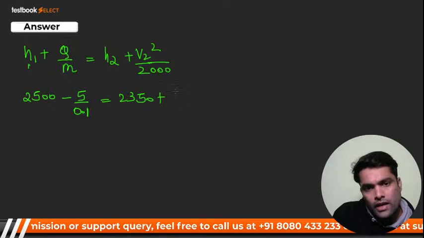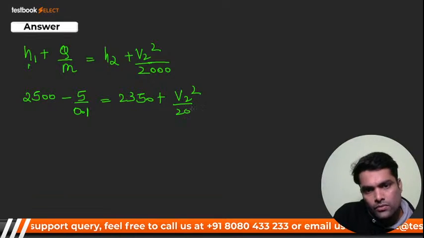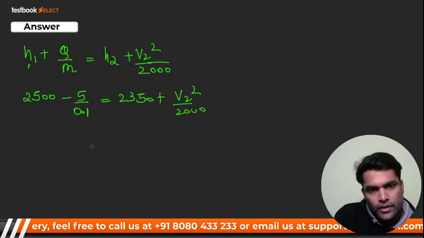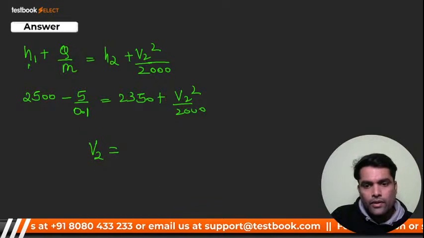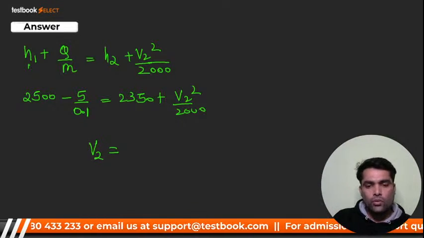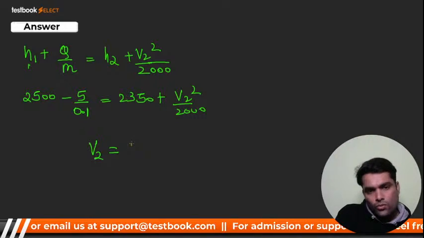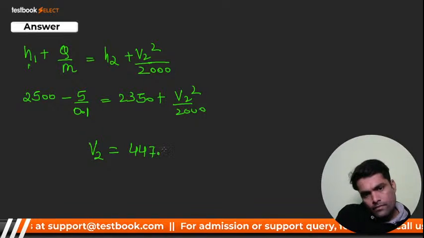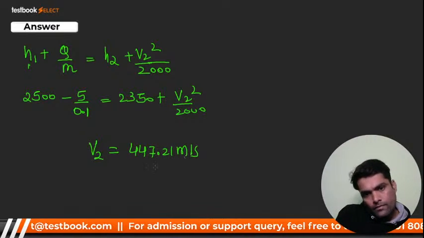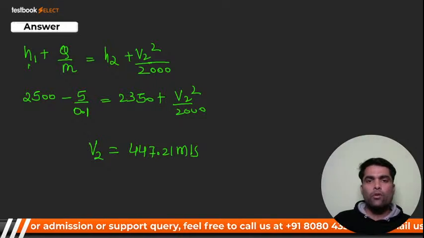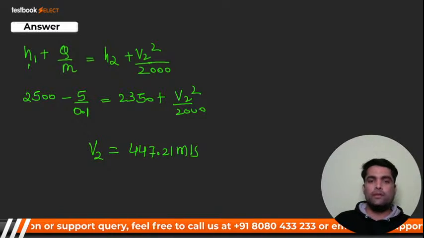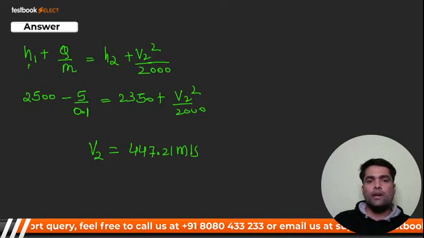Plus V2 that we have to determine by 2000. So you are going to get V2 from here, and your V2 will come around 447.21 meter per second. I hope you got it.